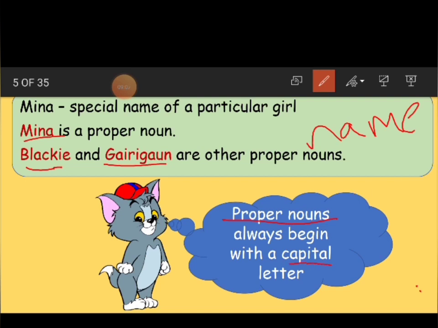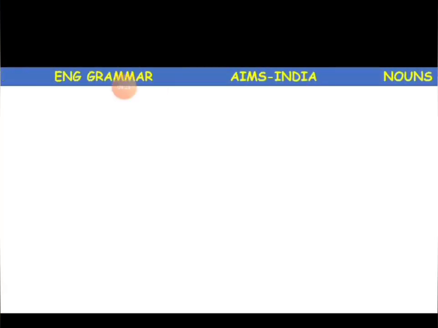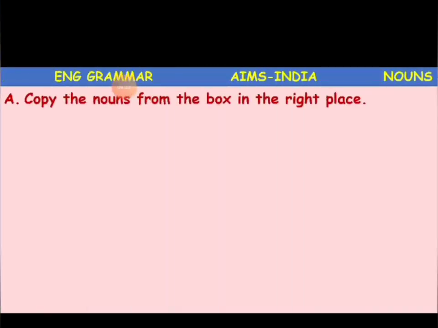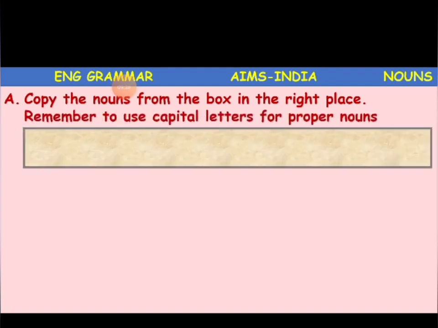That you have to be very clear, whenever you write a name of a person, a place or an animal, that always must begin with the capital letter. Clear, children? Okay. Now we'll go to the next work. What is it? Copy the nouns from the box in the right place. So here we have a work for you, children. Listen carefully.